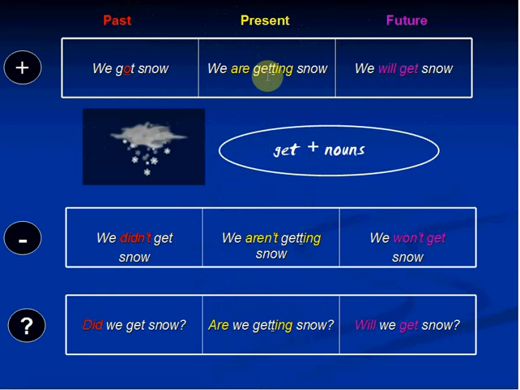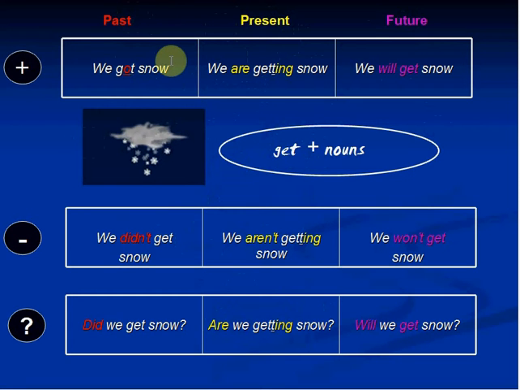So for example, if I say we're getting snow, well, we're getting snow is a synonym of we are having, or we are receiving, we are obtaining snow at the moment. So here this is the present continuous because it's right now. We are getting snow right now at the moment. So here get is a synonym of we are having snow, we are receiving snow, or we are obtaining snow.